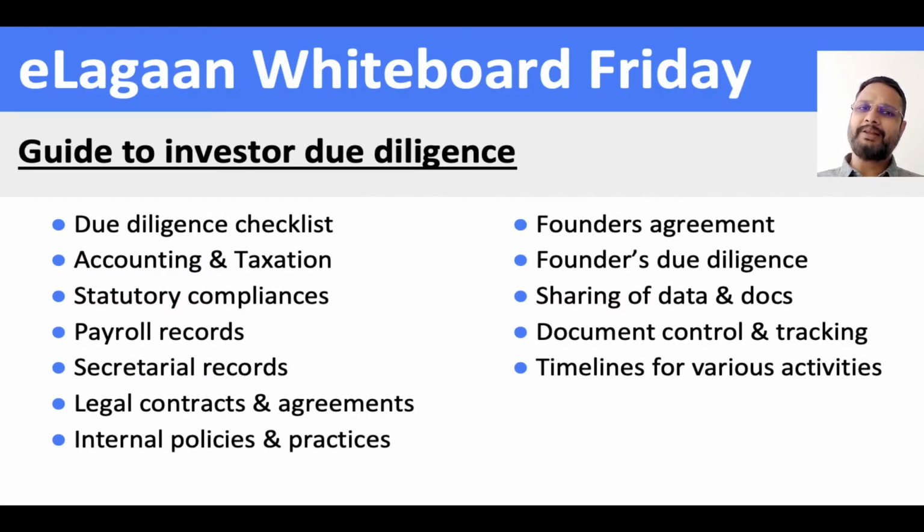So what the investor team tries to go through is basically to make sure, one, that your startup is compliant in all respects, and secondly, in contracts and agreements what they look for is if you have committed something which could cause a problem at a later date. Thirdly, that whatever you are saying, we have a contract with this, there has to be a definitive written contract. It cannot be just an oral contract or an email contract.